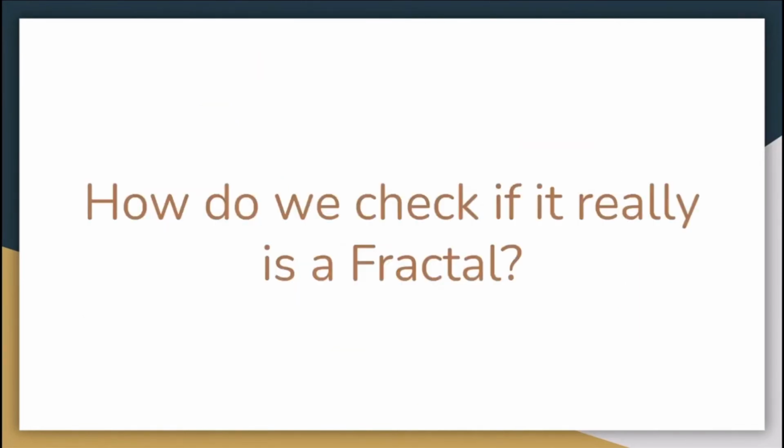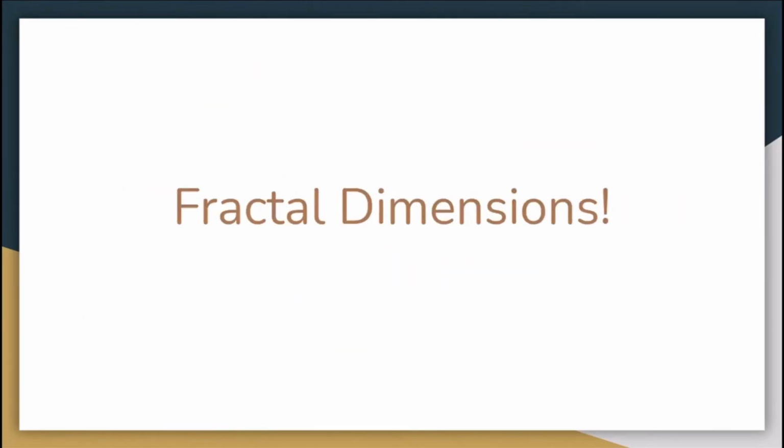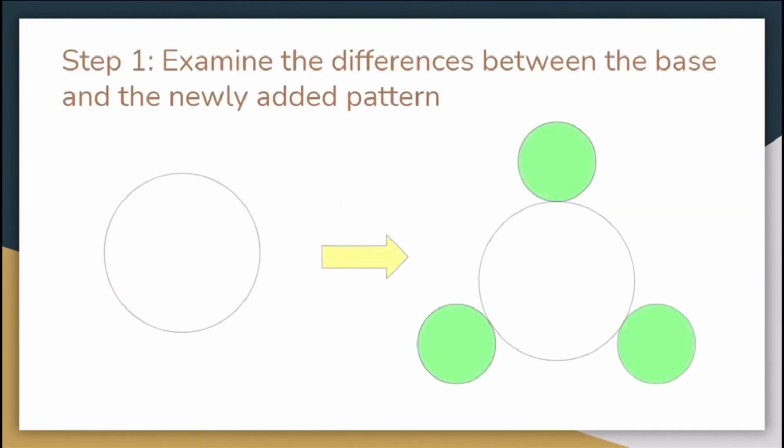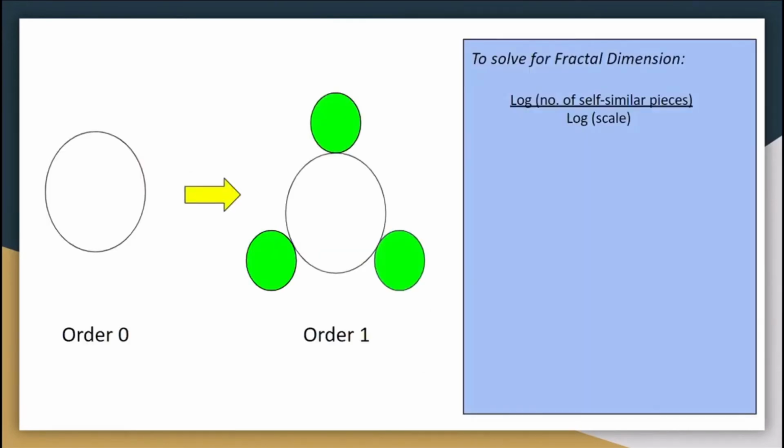Now, how do we know if it really is a fractal? The answer is fractal dimensions. Fractal dimensions will help us determine the amount of newly made circles that will be made in a certain order. So the first step is to examine the differences between the base and the newly added pattern. So the base, I will call it order 0, and the added pattern will be order 1. So now, to solve for fractal dimension, it's just the logarithm of the number of self-similar pieces found and the logarithm of the scale.